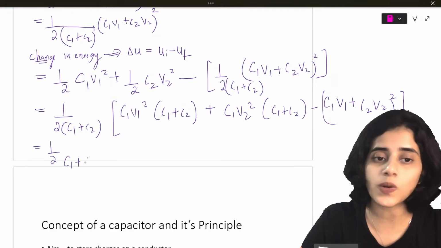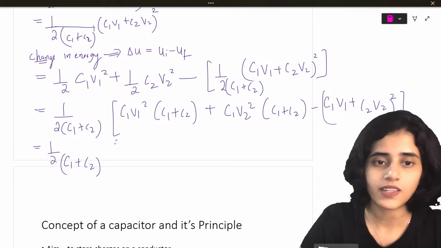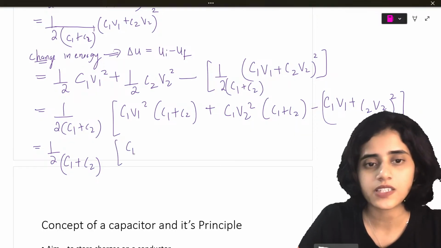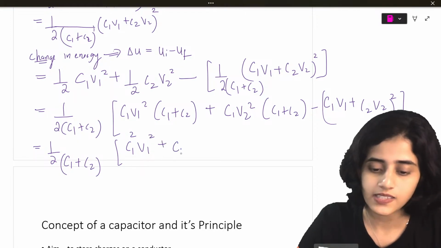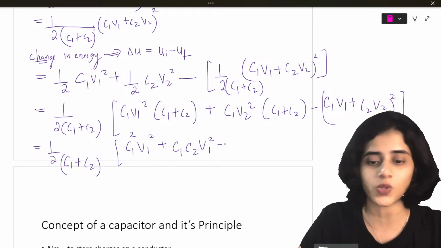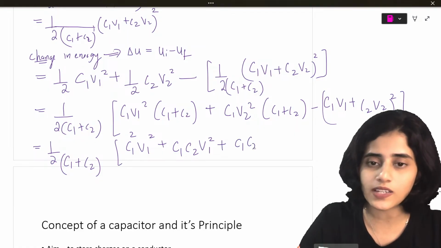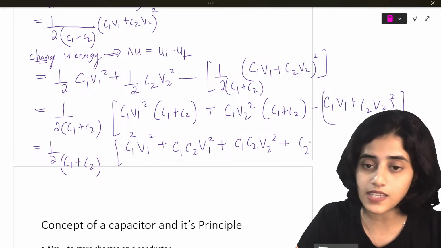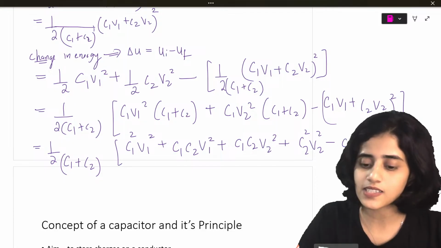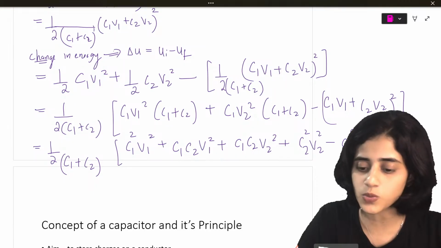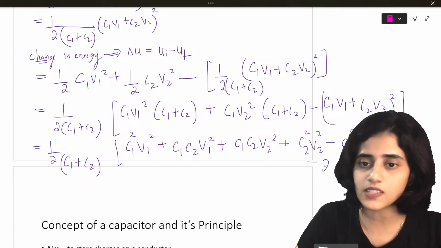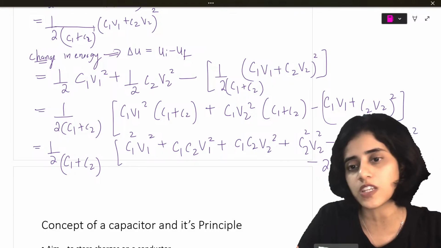Now, if you open all these brackets, what will you get? Half, divided by C1 plus C2. Inside, I have C1 square V1 square plus C1 C2 V1 square plus C1 C2 V2 square plus C2 square V2 square, minus C1 square V1 square minus C2 square V2 square minus 2 C1 C2 V1 V2.